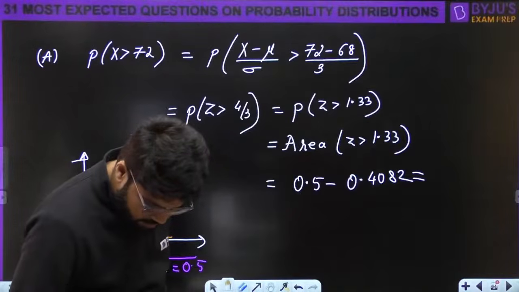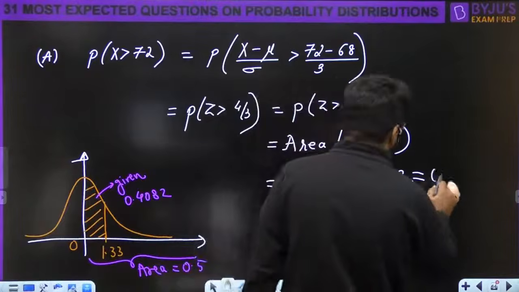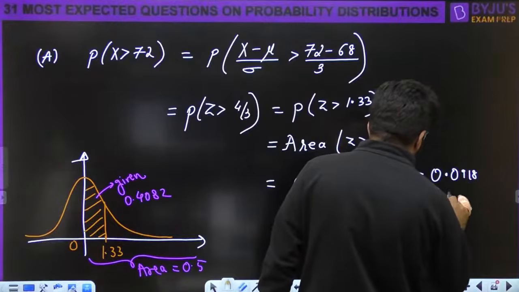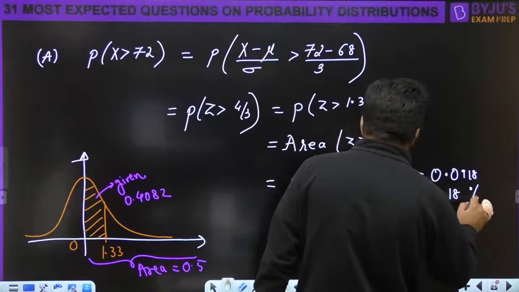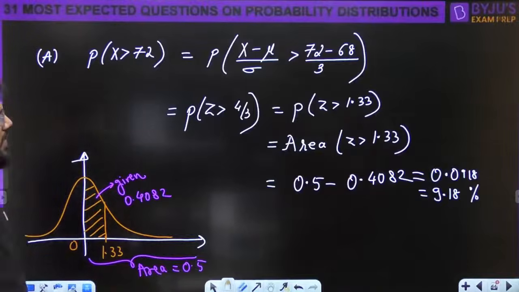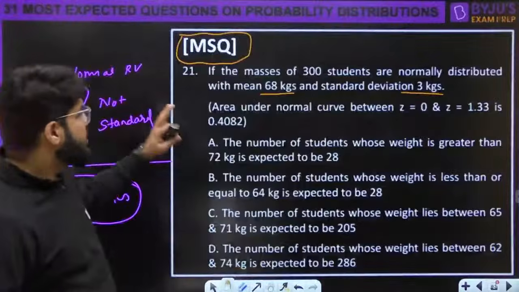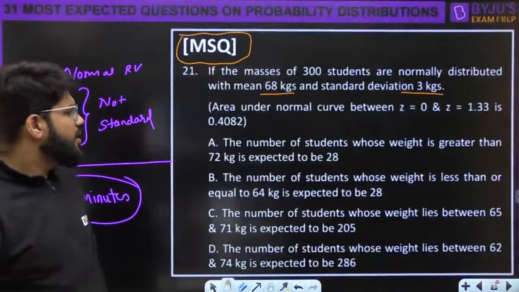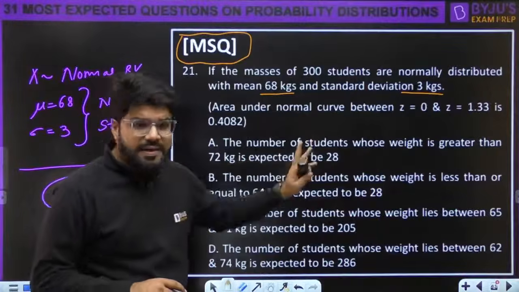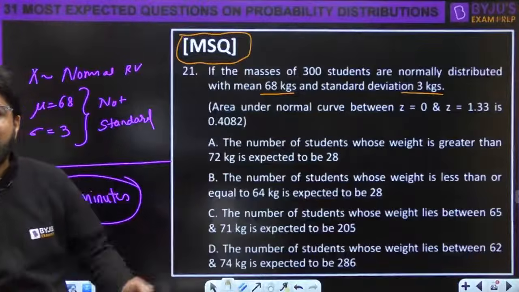Okay, that will turn up to be some value. Let me write down this one quickly. 0.0918, or I can call it as 9.18%. So probability that a student will have the weight greater than 72 is 9.18%. So how many students are there? There are 300 students. The number of students whose weight is greater than 72 is expected. We can't say exactly because it is a probability game, but it is expected to be 28.